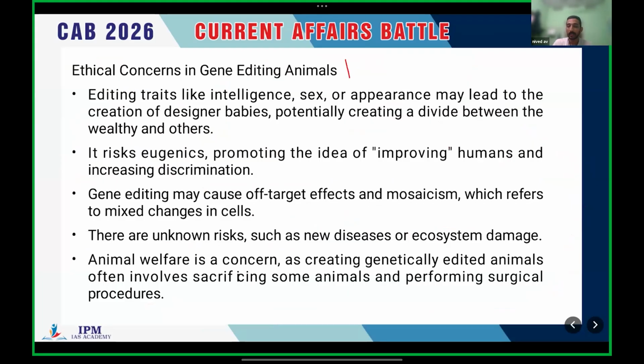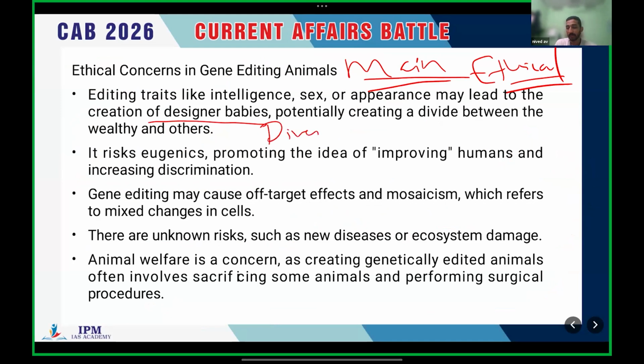From the mains perspective, UPSC can ask what are the ethical issues behind gene editing in animals. Ethical concerns in gene editing animals. For example, there is a high chance of creating designer babies. Diversity issue would be there. Now, if you want perfect babies, we can create perfect babies by using this kind of technologies. So such kind of ethical concerns would be there.